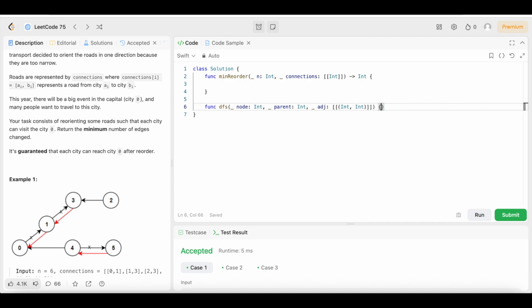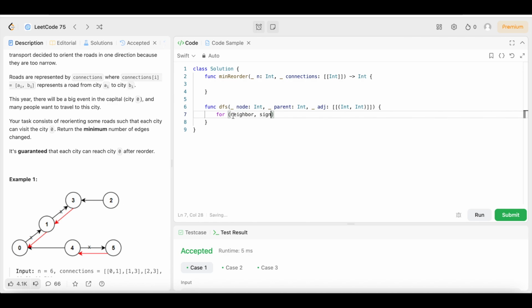Then we're going to say for neighbor, comma sign, which is going to represent the edge.